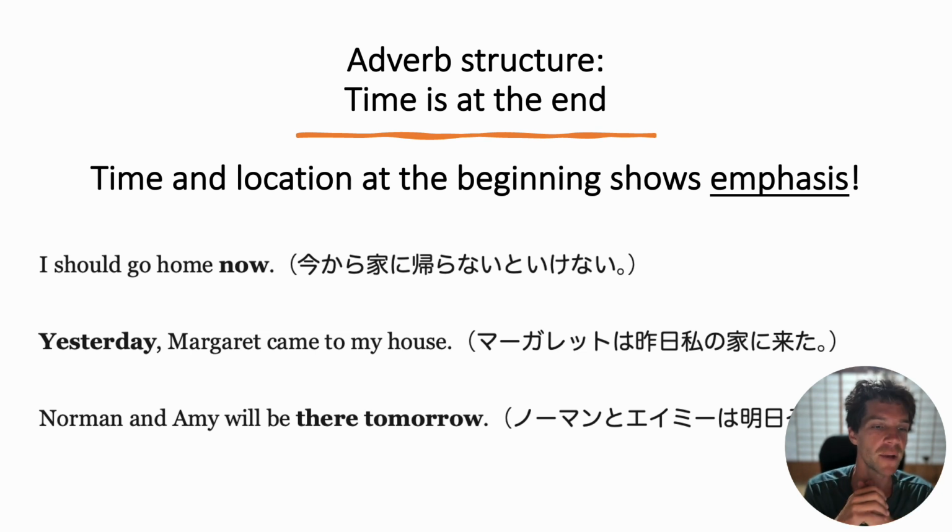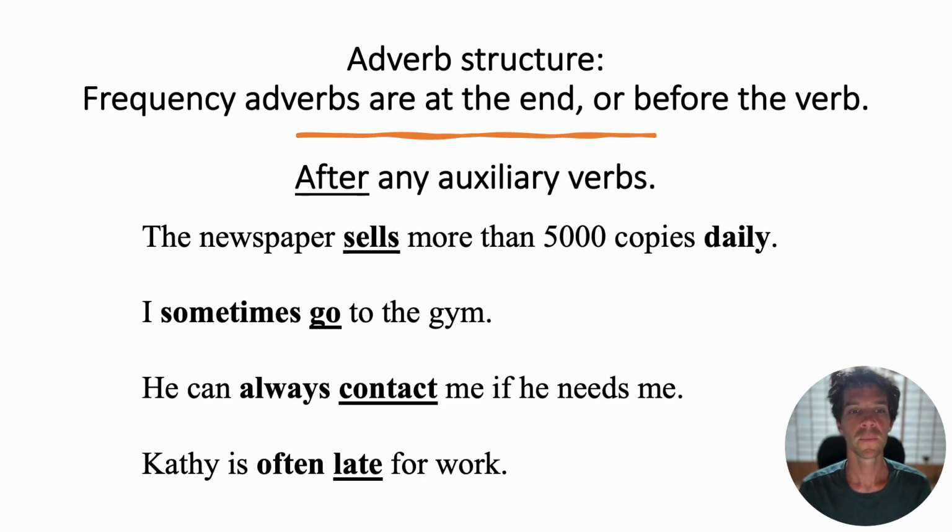And there's one more example at the end there. Norman and Amy will be there tomorrow. Again, the time is at the very end. The adverb there is at the end as well, but the location or the time is at the very end. Okay, let's move on to maybe the trickiest point with adverbs of frequency. Adverbs of frequency can be found two places, but they're normally placed before the verb they modify, except for a few special ones. So let's start with the first example.